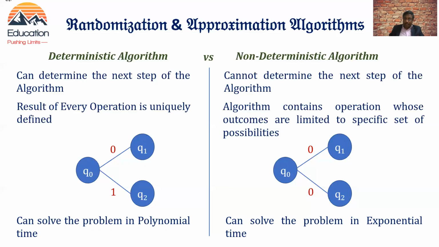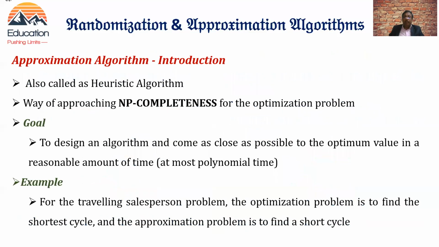So we have covered non-deterministic algorithms before getting into approximation algorithms, and we will see why we looked at the difference just before the introduction to approximation algorithms. Now we'll go for an approximation algorithm. It is also called a heuristic algorithm, and we call it a way of approaching NP completeness for the optimization problem. Here we have two different terms, NP complete or NP, and optimization.